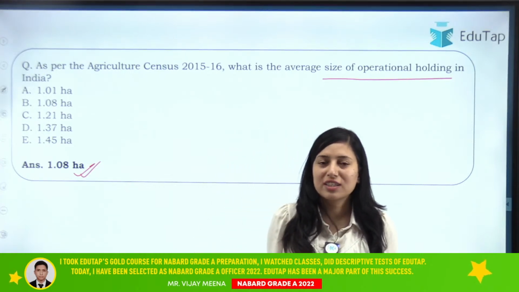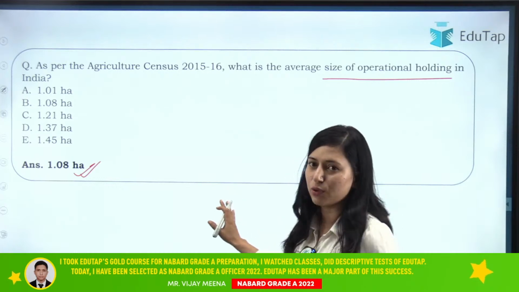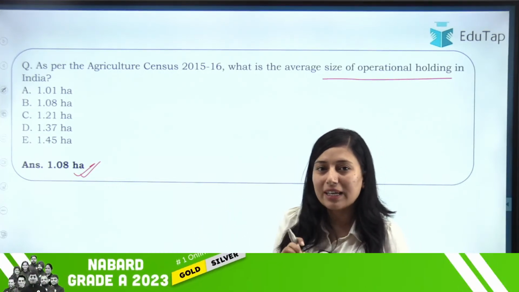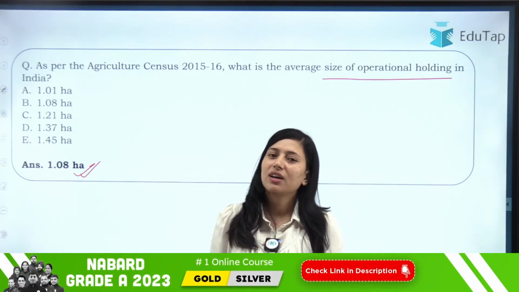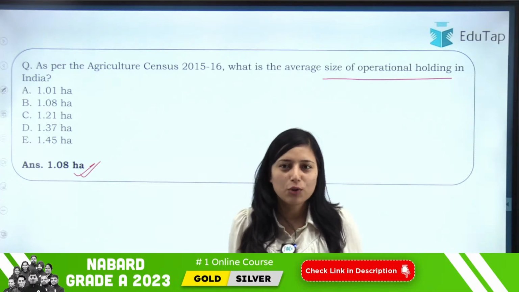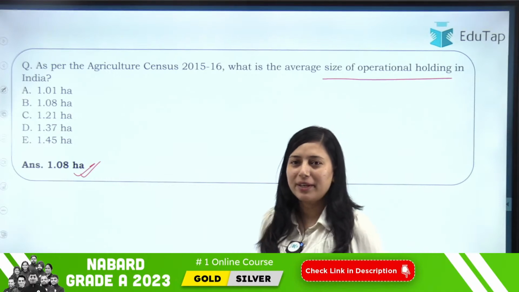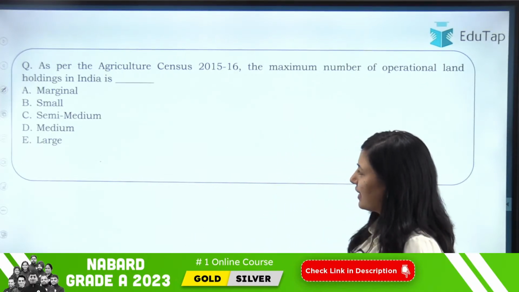I would also suggest that if you have pen and paper with you, you can note down this data as well. क्योंकि अभी आप पढ़ लोगे इसको, अभी आप पढ़ रहे हो तो याद भी हो ही जाएगा और लिख भी लोगे. थोड़ी देर में टेलीग्राम में जाओगे, टेलीग्राम से पीडीएफ निकालोगे, फिर पता नहीं निकालोगे भी, डाउनलोड करोगे भी नहीं करोगे, भूल भी सकते हो. Right? So I suggest that if you have pen and paper right now, keep noting this down. Okay? Then moving on to the next question.